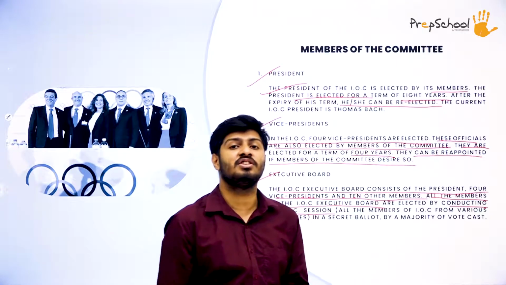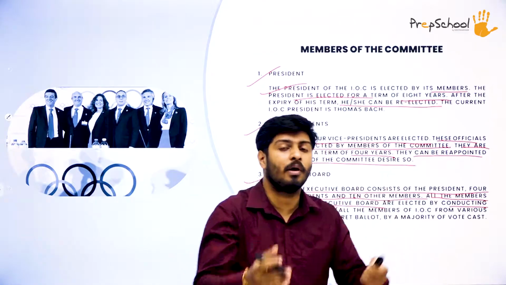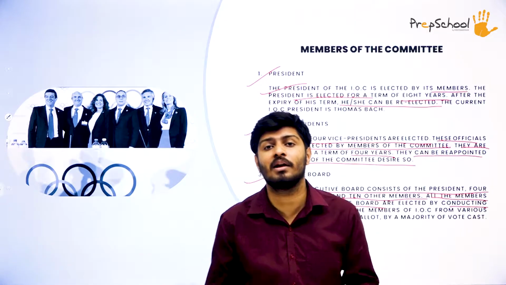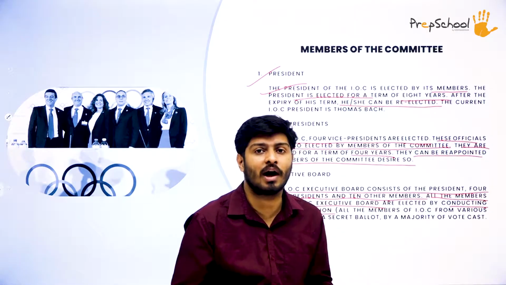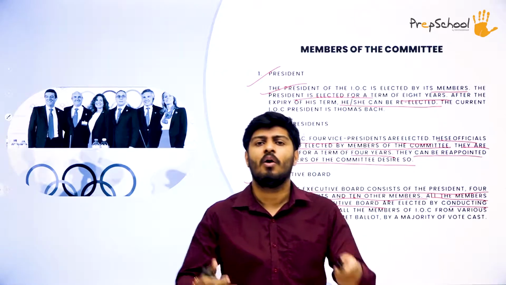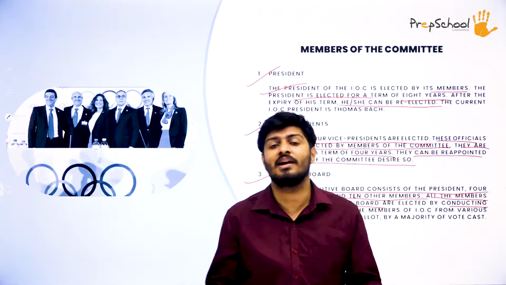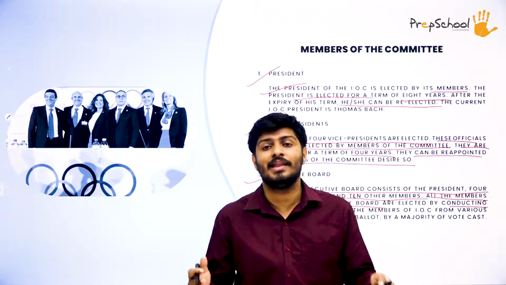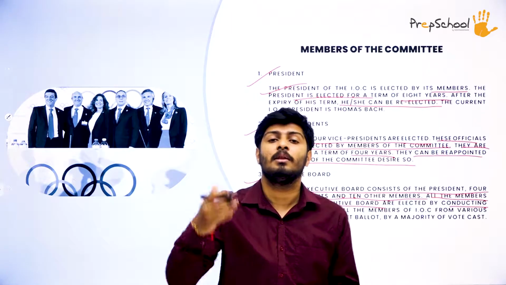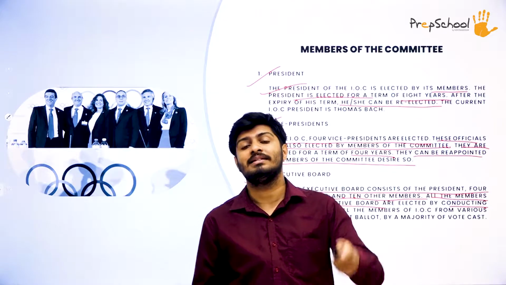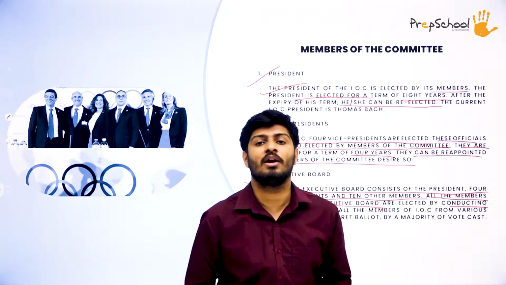An I.O.C session is just like what we have at a political level in our country, in a democratic country, where we have an upper house and a lower house, like sessions in Lok Sabha and Rajya Sabha. Just like in our country, even in the Olympic committee there will be a session where the vote casting will be there, and the 10 executive members are also elected by that means.